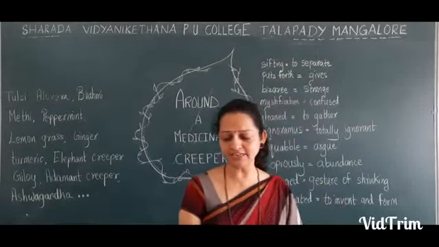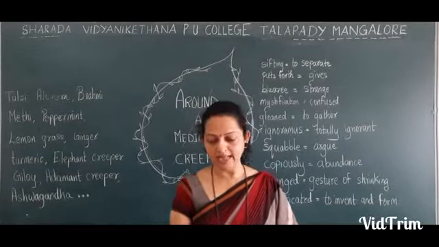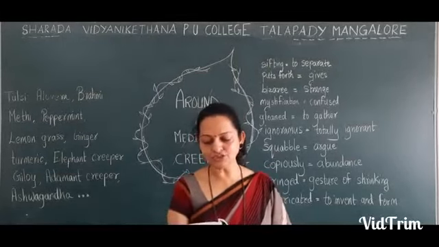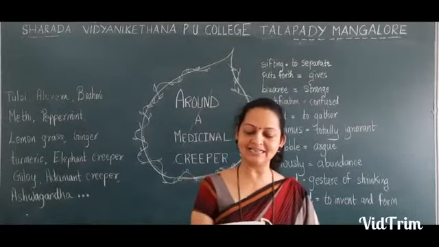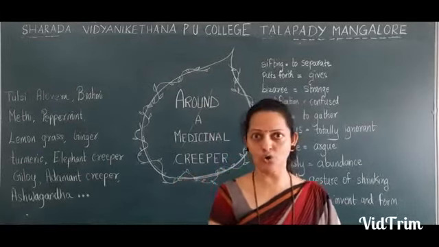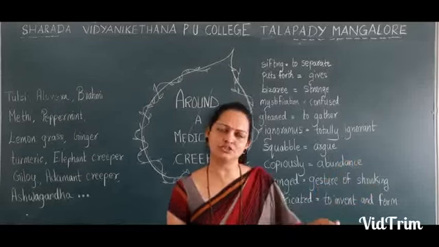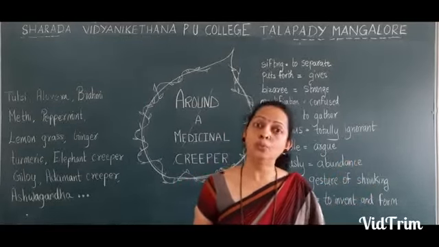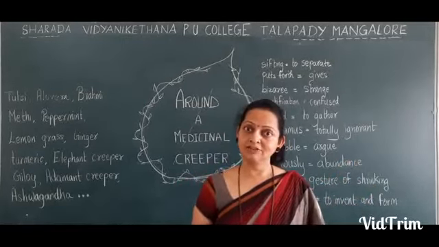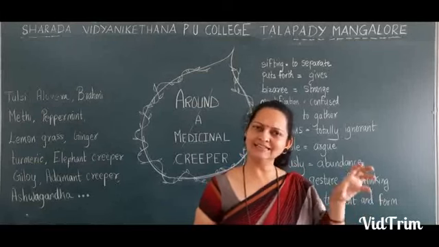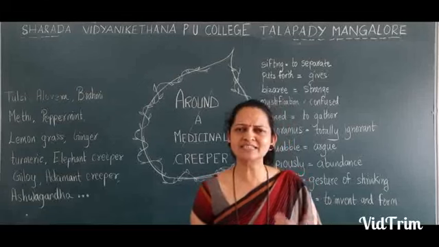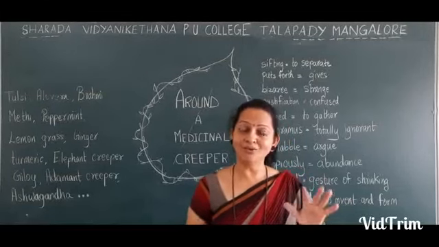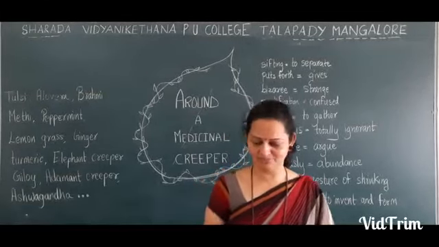Because it is not seen for most of the year, they probably tie it to a tree nearby so that it can be easily identified or located. If you see many creepers, and you just go out, you don't know which are the creepers. We get confused seeing the same; leaves differ, size differs, color differs, but still we don't know about it.